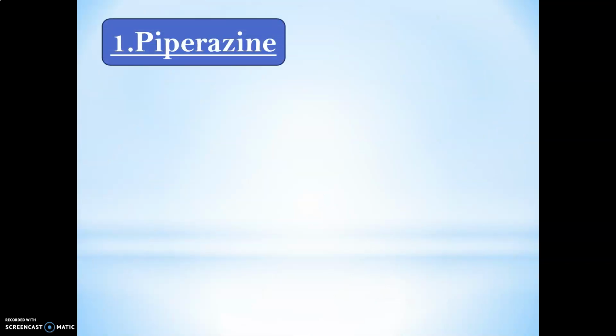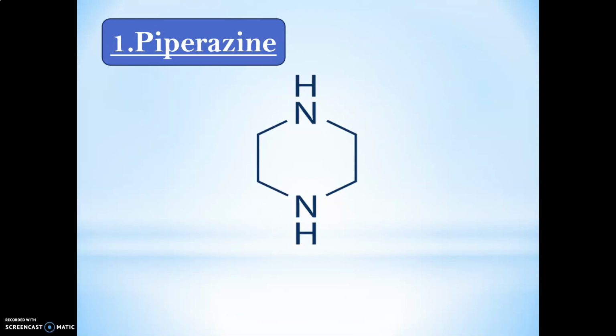Next, the first structure is piperazine. What is the structure of piperazine? It contains a 6-membered ring with the presence of 2 heteroatoms. The heteroatom is nitrogen. Two nitrogens are present, and there is presence of hydrogen, which means it is a saturated type of ring.